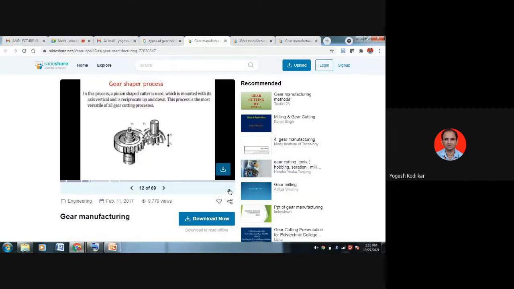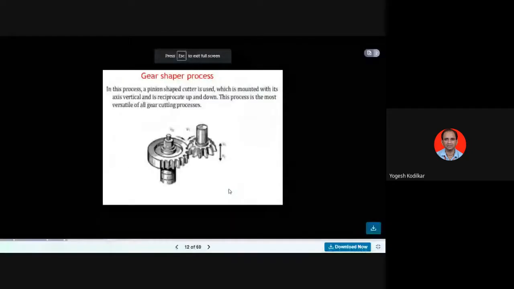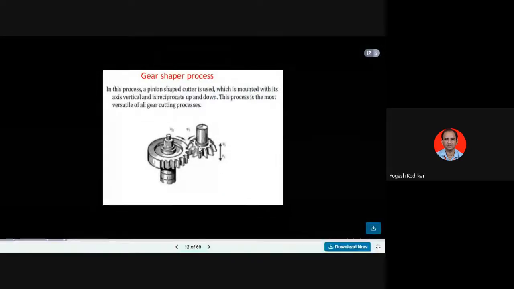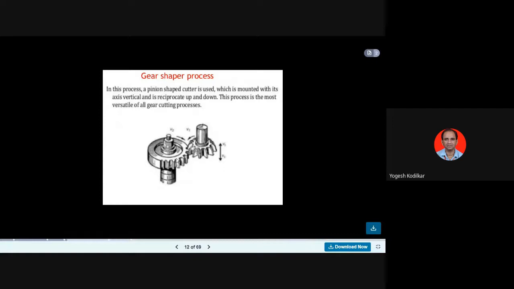So this is the gear shaping process, students. In this process, a pinion shaped cutter is used. A small gear is called a pinion. The pinion shaped cutter is mounted with its axis vertical and it reciprocates up and down. This arrow shows that it is reciprocating up and down. The process is the most versatile of all gear cutting processes. A pinion shaped gear cutter, that is a small gear, is used in a reciprocating motion.